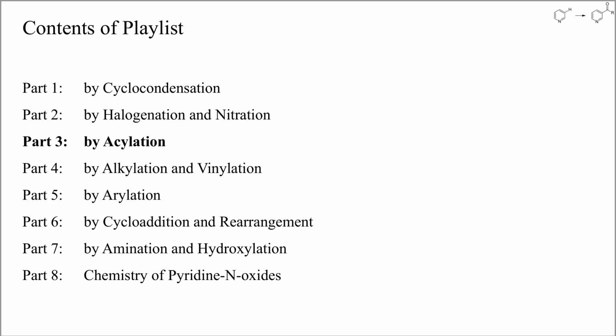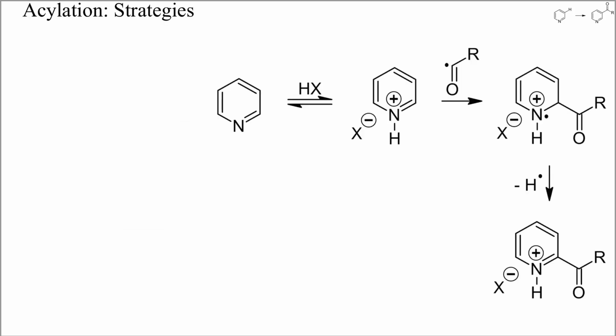There are, however, some alternative strategies for the preparation of pyridyl ketones. One is the nucleophilic acylation with acyl radicals. These reactions usually require acidic conditions to enhance the electrophilicity of the pyridine. Acyl radicals are nucleophilic radicals which tend to add to pyridinium salts at positions 2 or 4. As indicated in the sketch, an oxidant is required for the final aromatization.